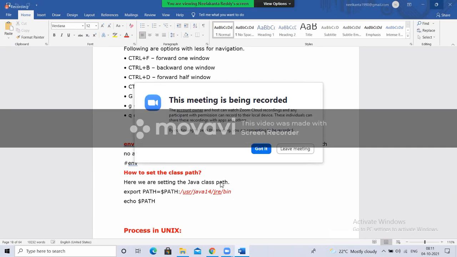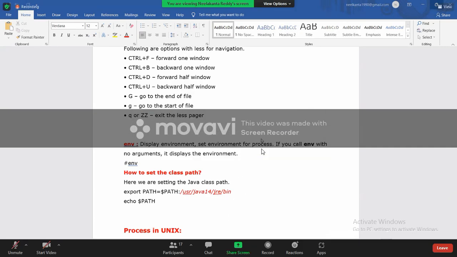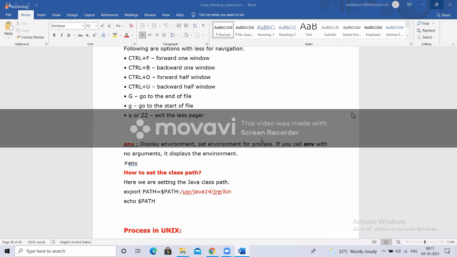Okay, in the last session we discussed the head, tail, and more or less commands. Today we are going to discuss something called the path variable. To discuss the path variable, we need to discuss something called environmental variables.